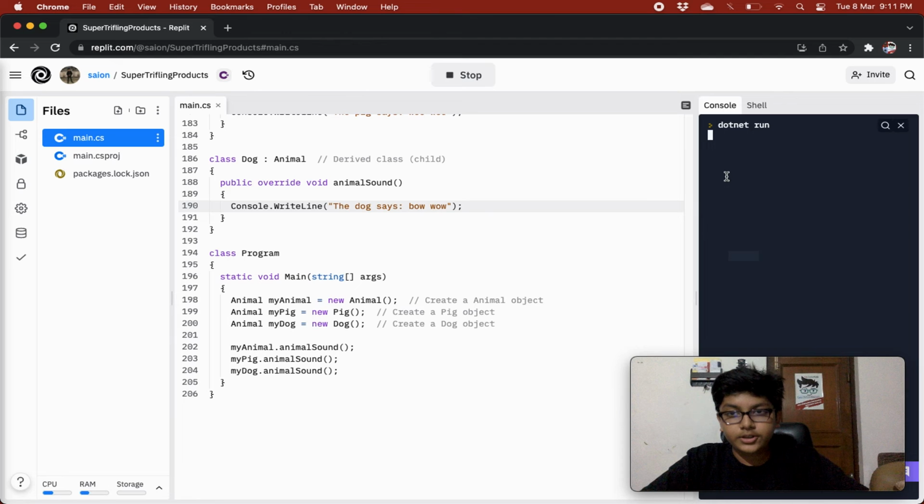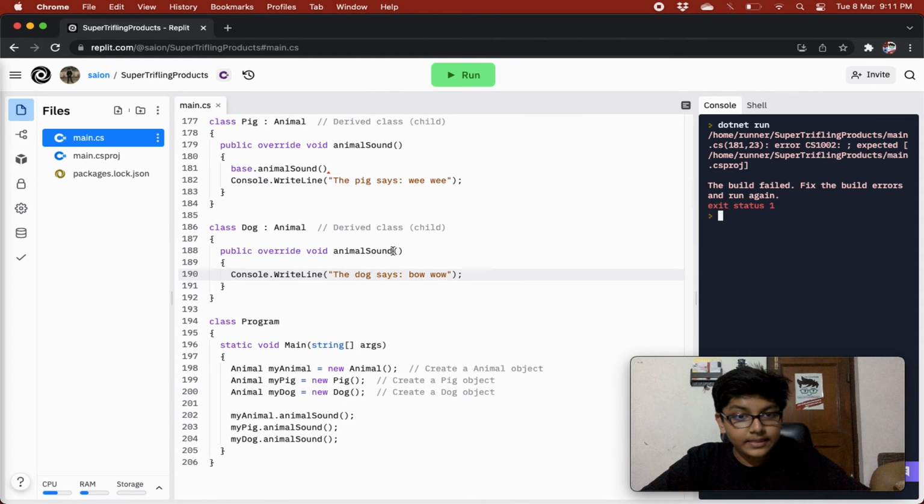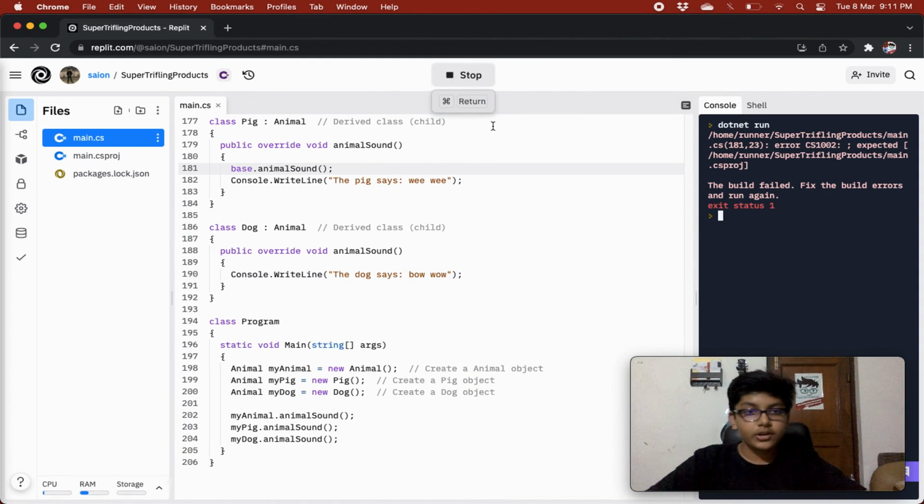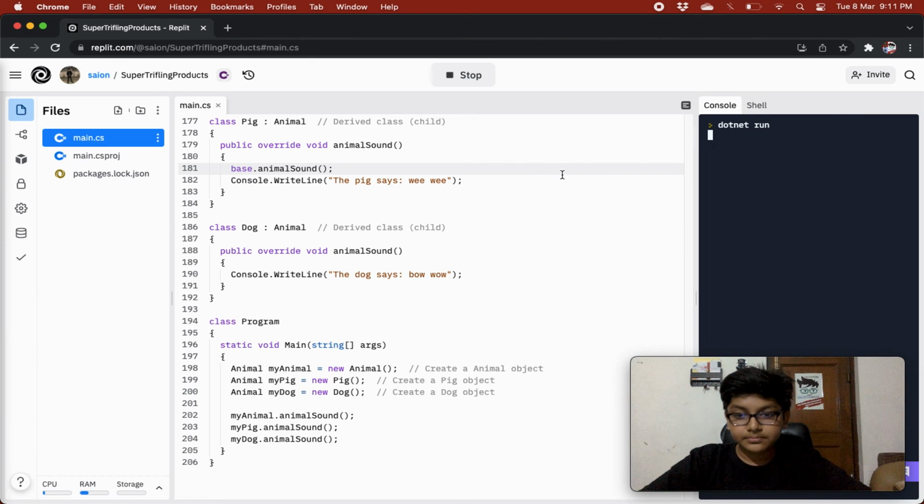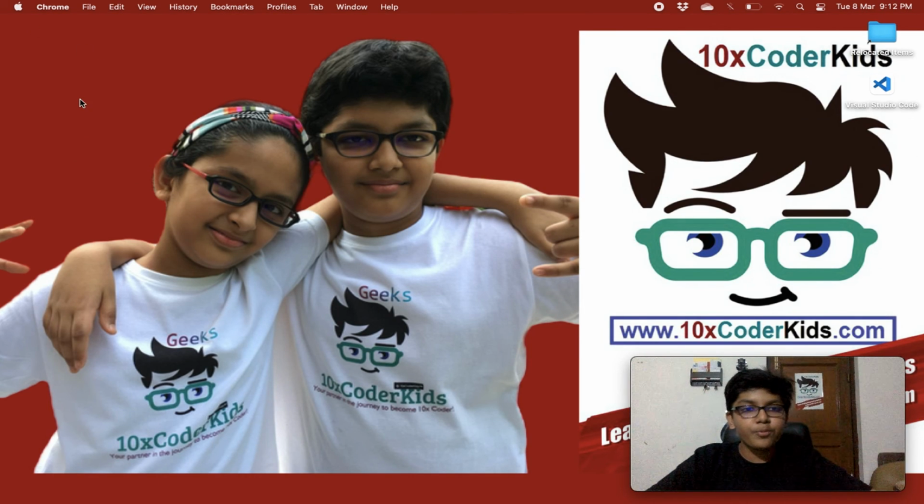So let's see. We are getting an error, and that's over here. We didn't give a semicolon. Sorry about that, guys. It's running. Let's wait. Right, so the result is as expected, and this was it, guys, for inheritance and polymorphism.